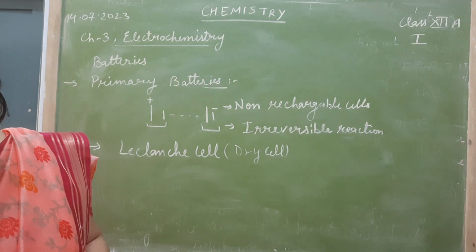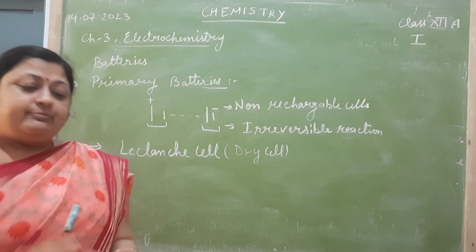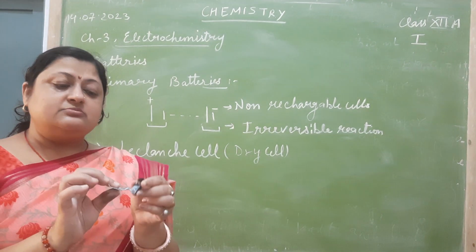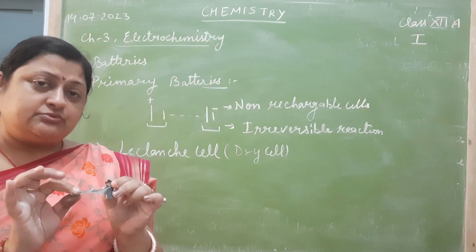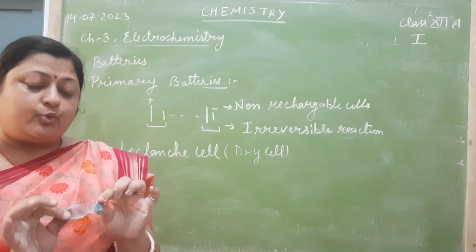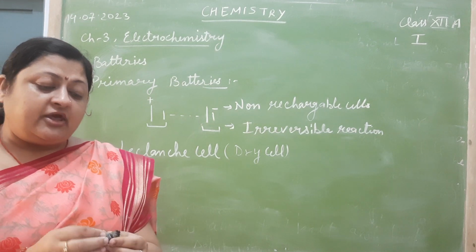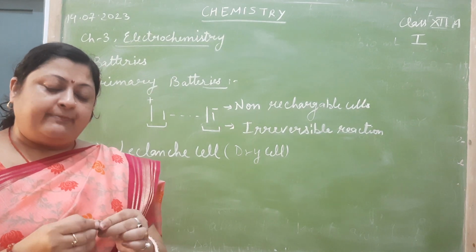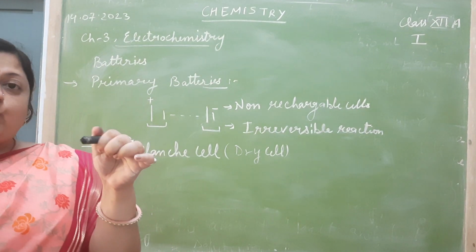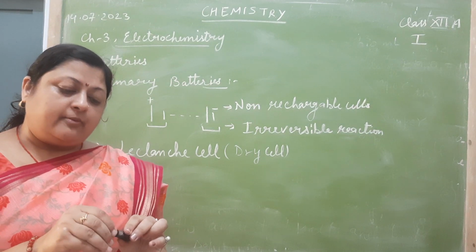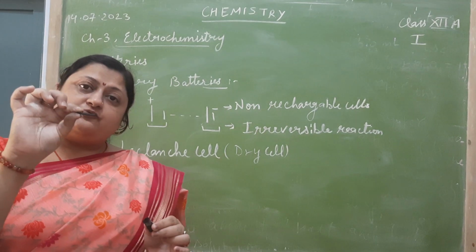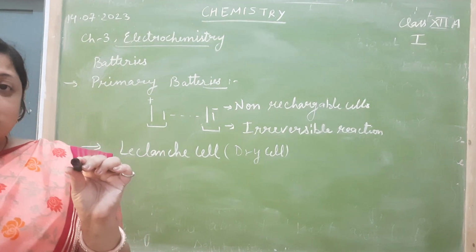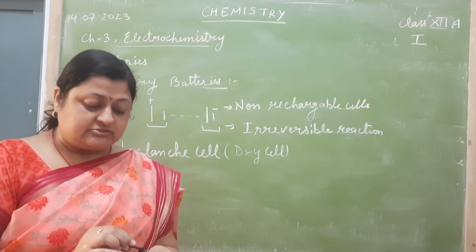I have one more broken cell for you. When we break this zinc cell, zinc container, then this kind of material comes out. There is a plastic membrane around it. This plastic membrane protects the cell from getting corroded. When I remove this plastic covering, then there is a paper which acts as a porous material. In this paper, a black colored rod is there which is made of graphite, and a black colored powder is filled which is mixture of manganese dioxide, carbon and ammonium chloride.